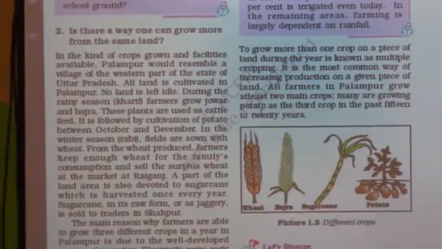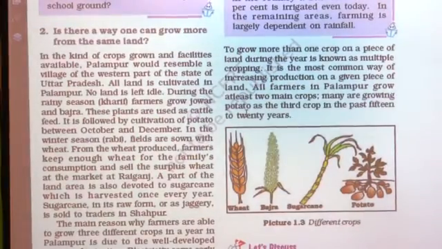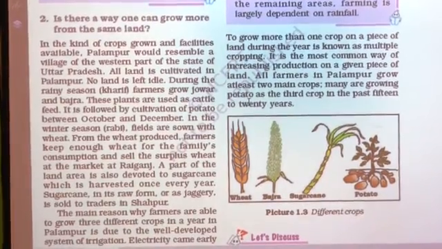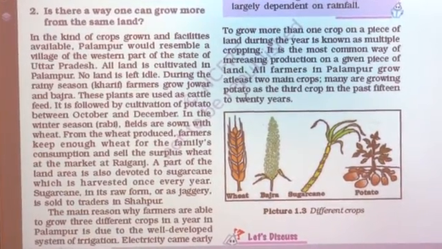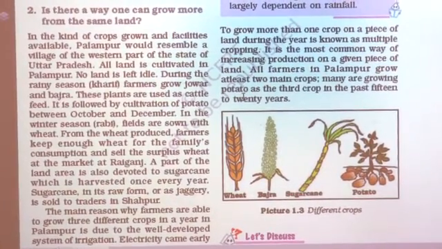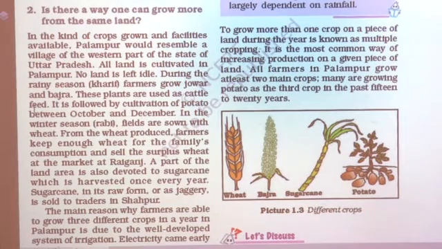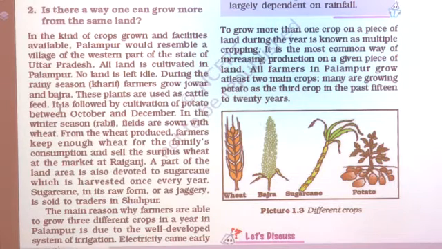And in the village Palampur, during the rainy Kharif season, farmers grow jawar and bajra. Before the onset of monsoon, farmers sow the bajra and jawar in the farm, so they produce jawar and bajra. These plants are used as cattle feed also. The remaining wastage material they use for cattle feed, and most of the time farmers grow jawar and bajra here.